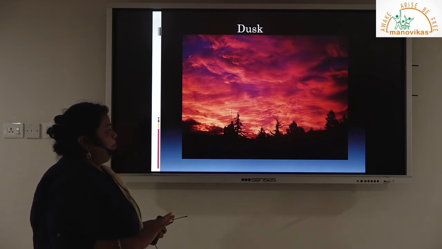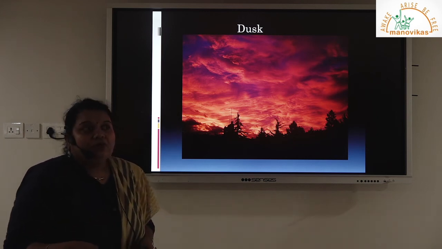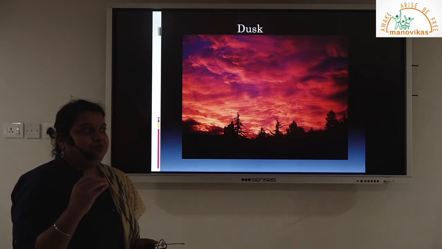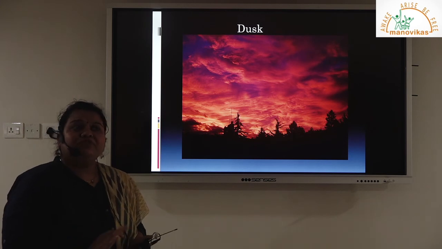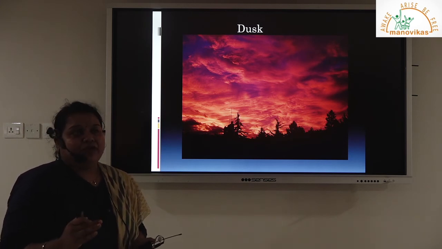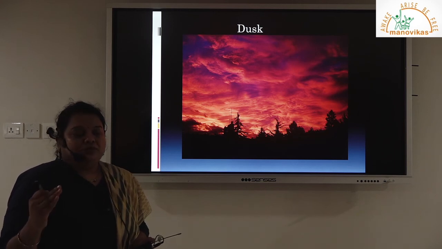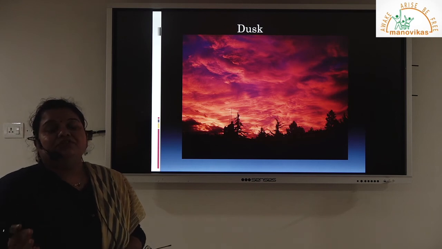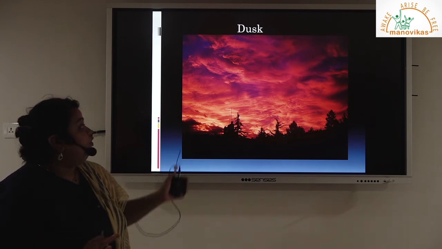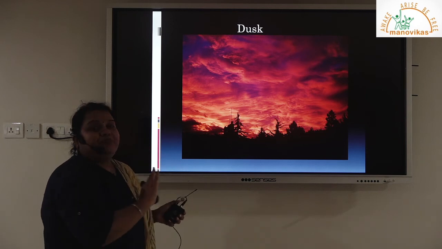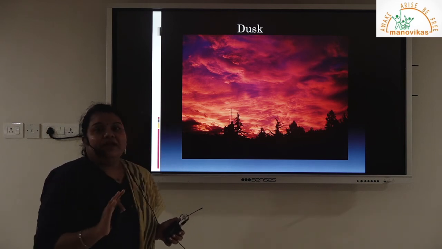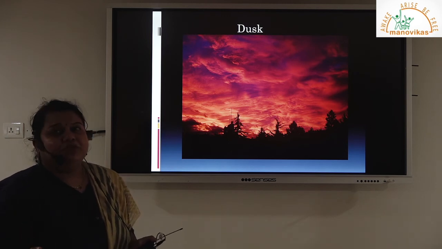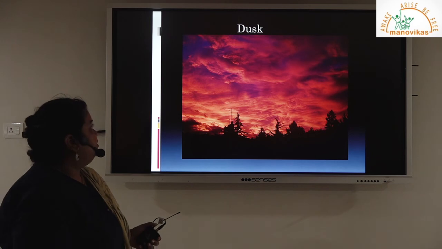Talking about twilight in the temperate regions or regions beyond 66.5 degrees, you can see different bands of light there in the form of twilight. When the northern polar region experiences continuous daylight for a period of 5 to 6 months, that period is also known as midnight sun, and at that time you can see this kind of light present in the sky. That light is not very harsh, it is very mild, like the conditions we experience before the sunrise or after the sunset.